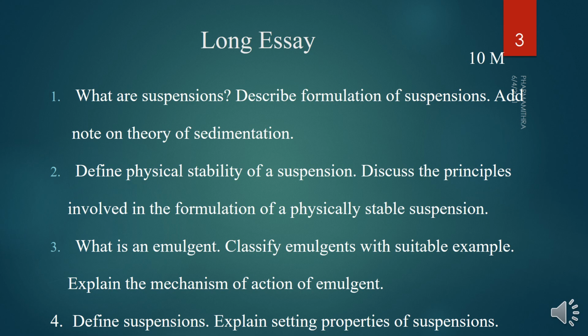Next thing is, what is emulsion? Emulsion is otherwise known as emulsifying agent. Next part is that you have to classify the emulsifying agent with a suitable example and explain the mechanism of action of emulsifying agents. This is a repeatedly asked question from the emulsion chapter.